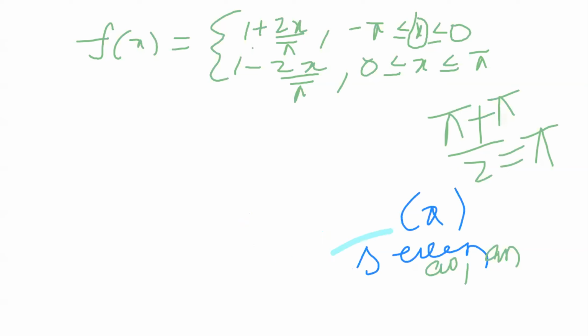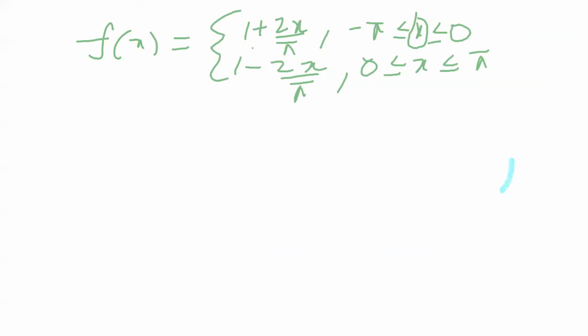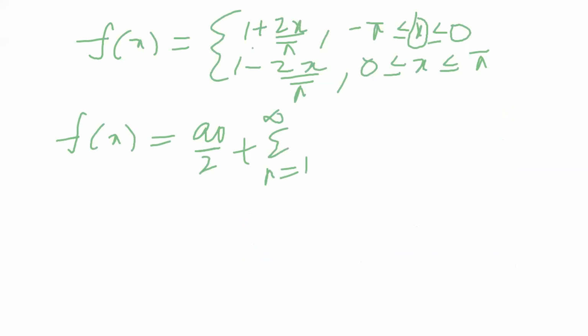But in Euler's formulas, we have to calculate only the a naught and an values. So write the function f of x formula: f of x equal to a naught by 2 plus sigma n equal to 1 to infinity a n cos nx, with pi canceling. So first find the value of a naught. The formula of a naught is 1 by L. Here L equal to pi, so 1 by pi.